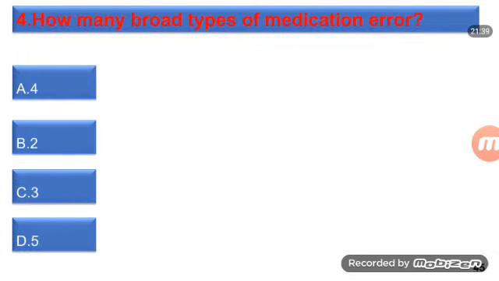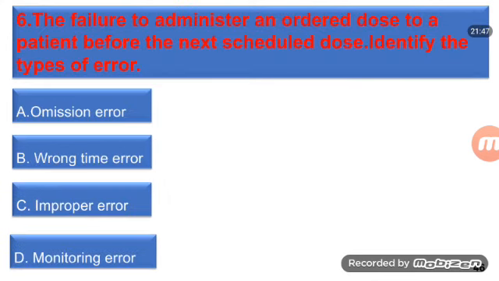Next, how many broad types of medication error? The answer is 4. The failure to administer an ordered dose to a patient before the next scheduled dose. Identify the type of error, and the answer is omission error.